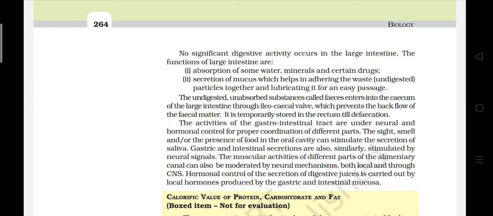The muscular activities of different parts of the alimentary canal can also be moderated by neural mechanisms, both local and through the CNS. Hormonal control of the secretion of digestive juices is carried out by local hormones produced by the gastric and intestinal mucosa.